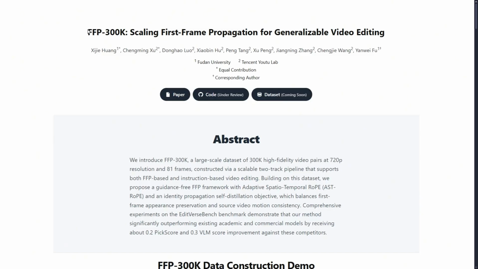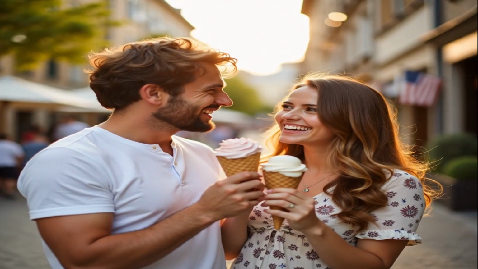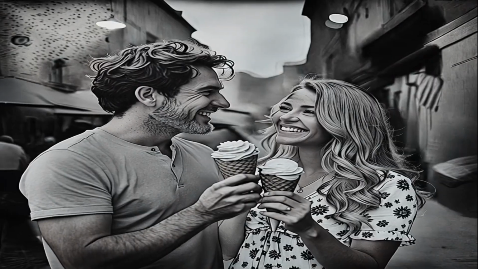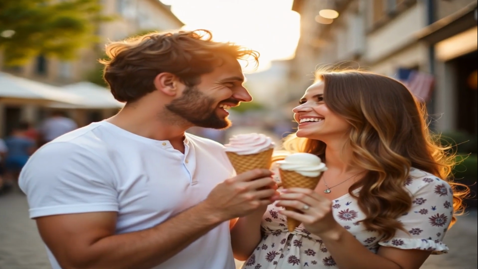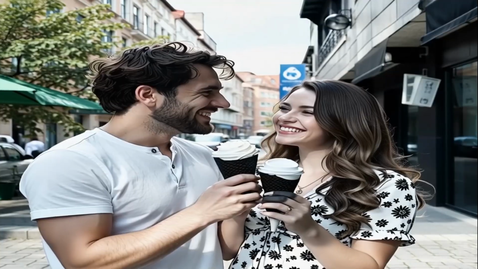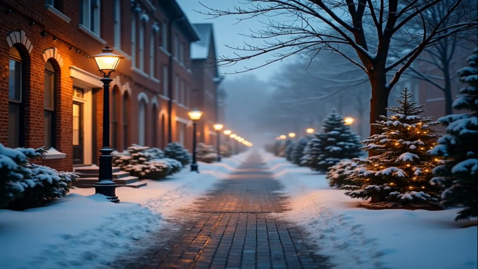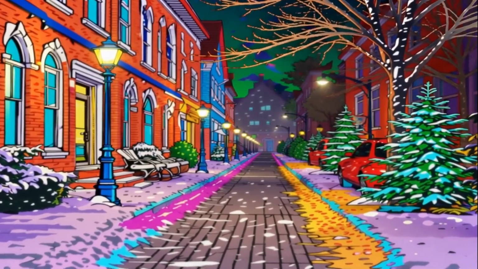And lastly, something a bit different. This is FFP300K. Now, this is actually a project about a massive dataset to train other AIs, but the visual results they are showing are wild. It helps for changing a style while keeping the original motion perfectly intact. Like the first video, it was the original of a couple holding ice cream. Then it changed it to a different style, and it looks great. Then it changes to another style. I don't know what the style is, but look at the consistency. And here, it changes the style into maybe cartoonish, like it seems like art, then to another one.